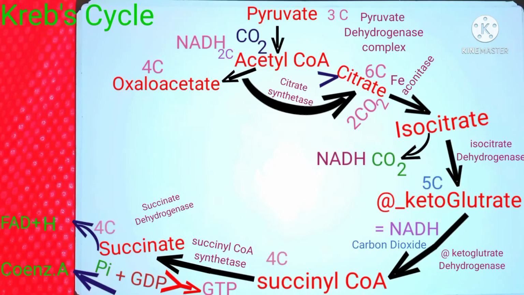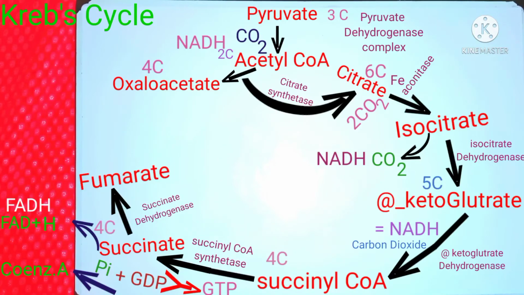In turn, that is converted to FADH, and the succinate is converted to fumarate. FAD is the hydrogen acceptor in this reaction, not NAD, because combination of hydrogen to NAD requires more energy in this reaction. Therefore, FAD is utilized here because it requires less energy change to get reduced to FADH.